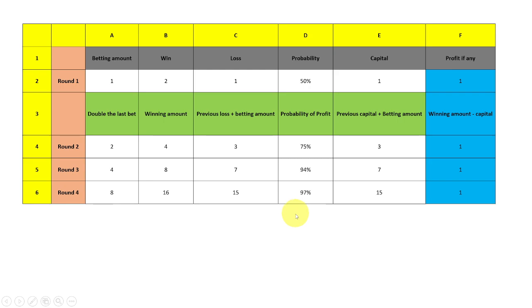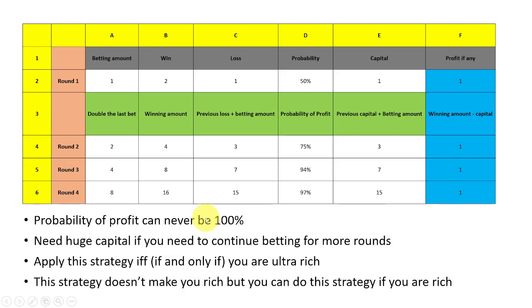But if you don't have that much capital, and you're quitting in round 3 or round 4, then, if you had quit initially, you would have lost only 1 rupee, but if you're quitting after the third round, you lose 7 rupees. If you're quitting around the fourth round, you'll be losing 15 rupees. So we need to be very careful about that.